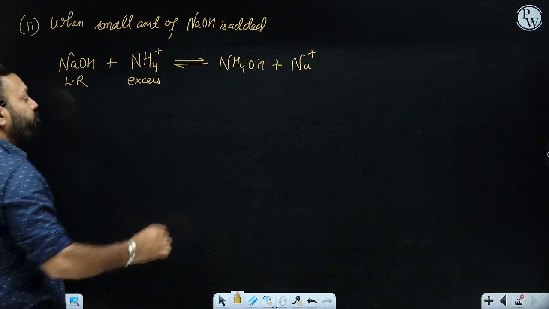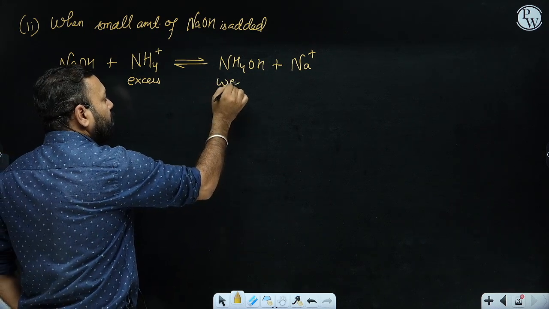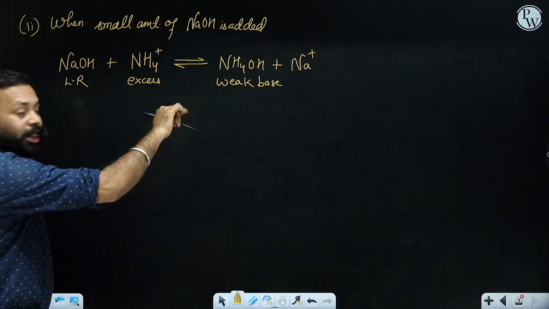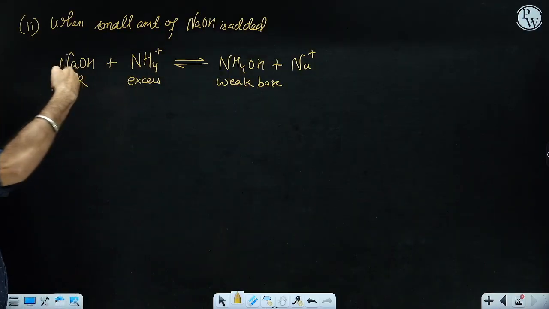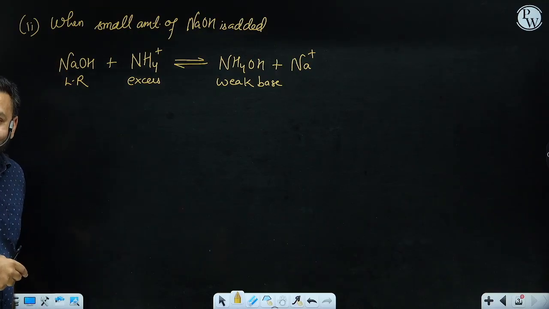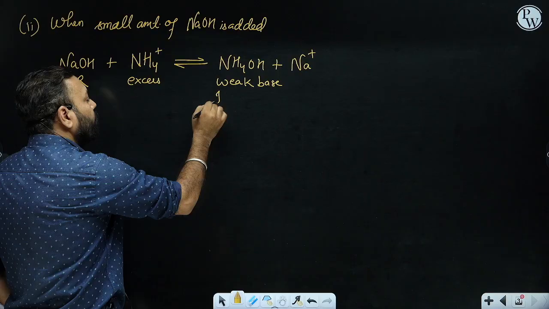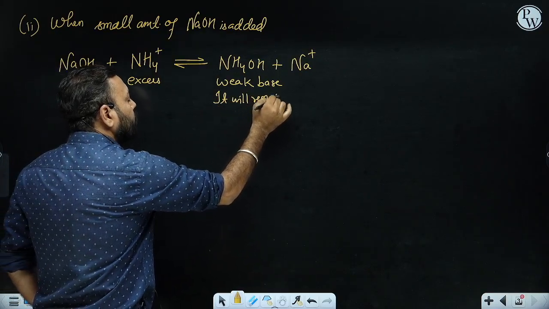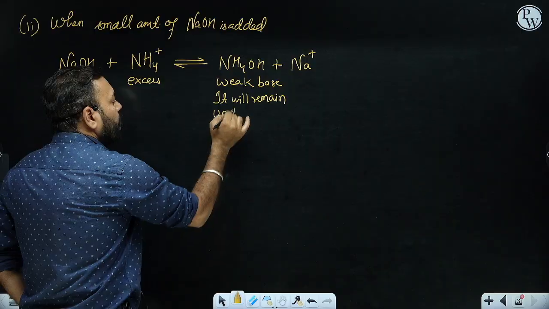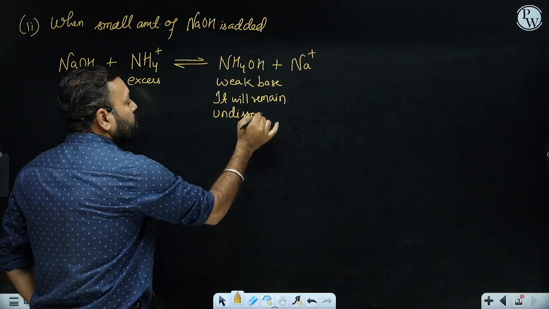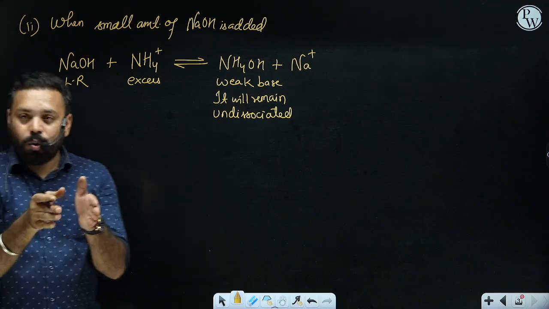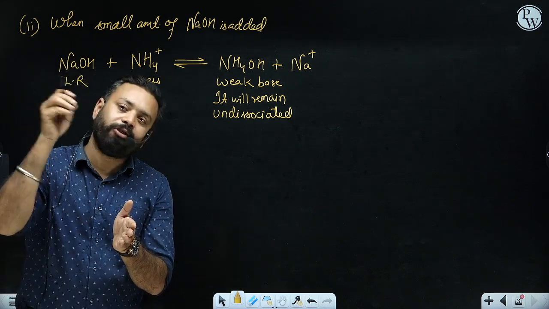Fine. Now NH4OH, what is this? This is again a weak base, and once the weak base is formed, this reaction will not go back in the backward direction. Why? Because this is a weak base. Most of the NH4OH will remain undissociated as it is. So it will not allow the OH minus ion which you added from outside to dissociate.